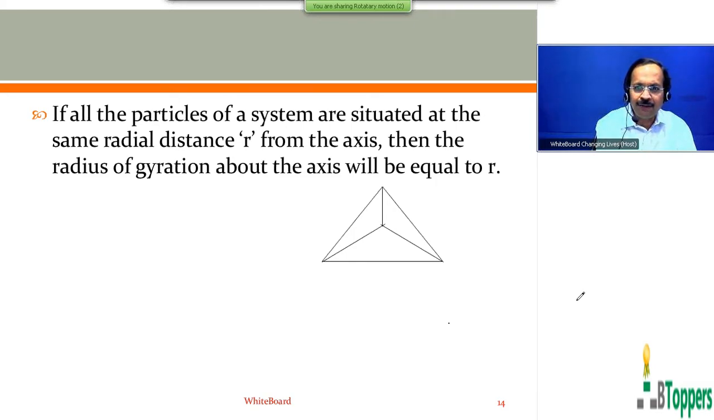If all the particles of a system are situated at the same radial distance r from the axis, the radius of gyration about that axis will be equal to r. That means if all the particles of the system are situated at the same perpendicular distance or radial distance r from the axis, the radius of gyration of the system of particles about that axis will be the same as the distance r of each particle from the axis. So this is the case 1 I discussed in the previous class. Next I would like to discuss the case 2.